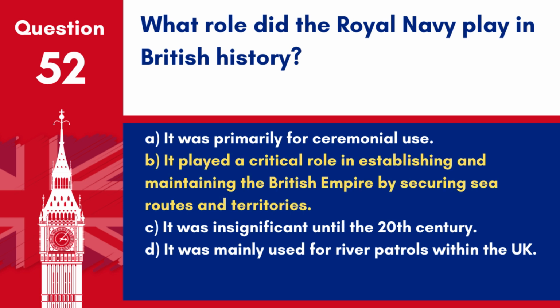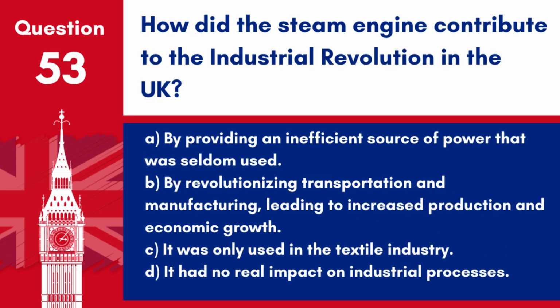Answer B. It played a critical role in establishing and maintaining the British Empire by securing sea routes and territories. The Royal Navy was instrumental in Britain becoming a global superpower through its dominance at sea. Question 53. How did the steam engine contribute to the Industrial Revolution in the UK?